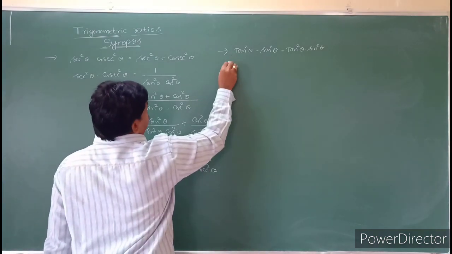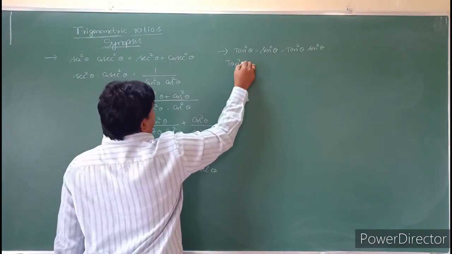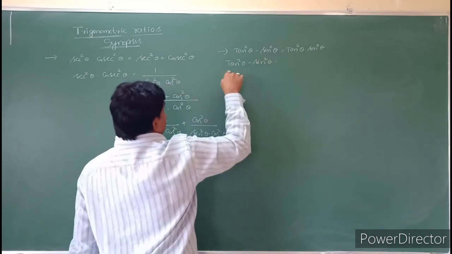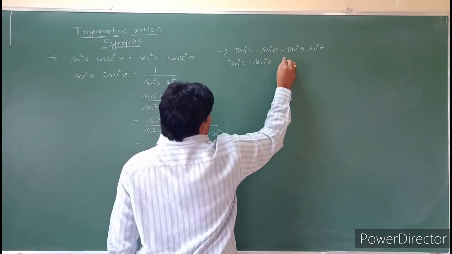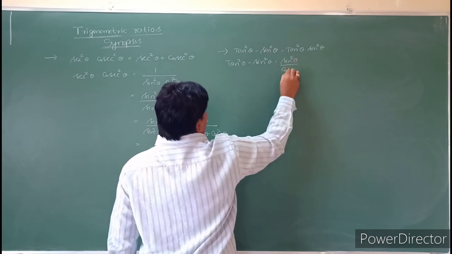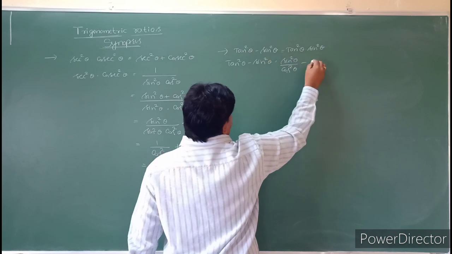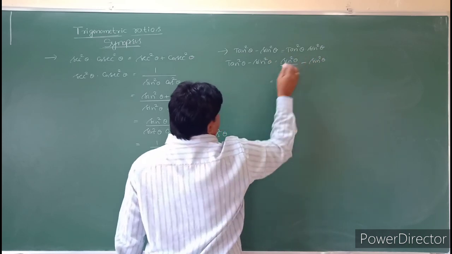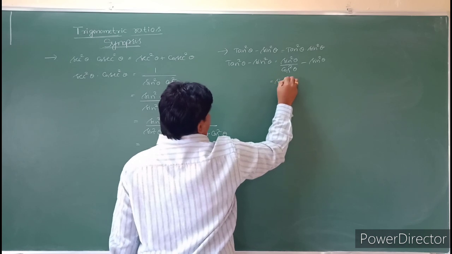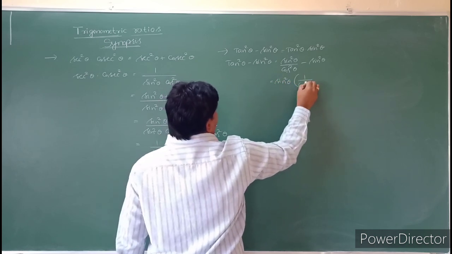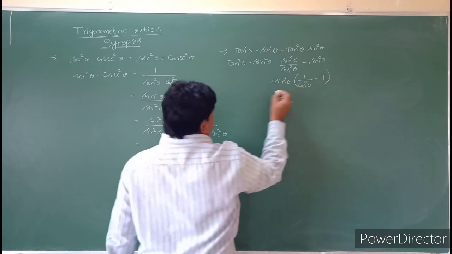See that. This tan square theta minus sin square theta, this tan square theta you can write as sin square theta by cos square theta minus sin square theta. So what happens, students? From the numerator you can take the common sin square theta. What remains is 1 by cos square theta minus 1.